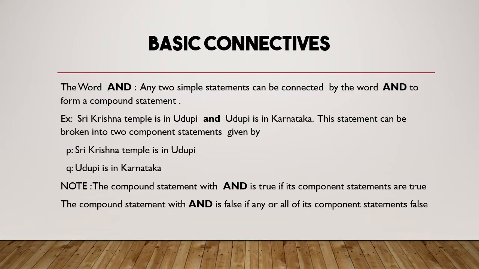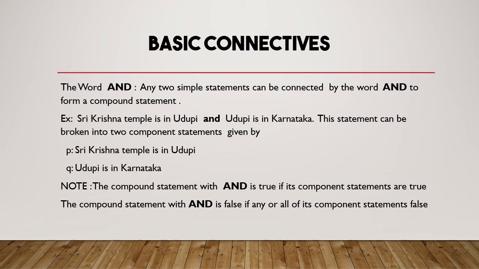Understood? So this is a very important thing. So that's why we can say any two simple statements can be connected by the word and to form a compound statement. Therefore I gave some examples. With this you can easily manage these things.